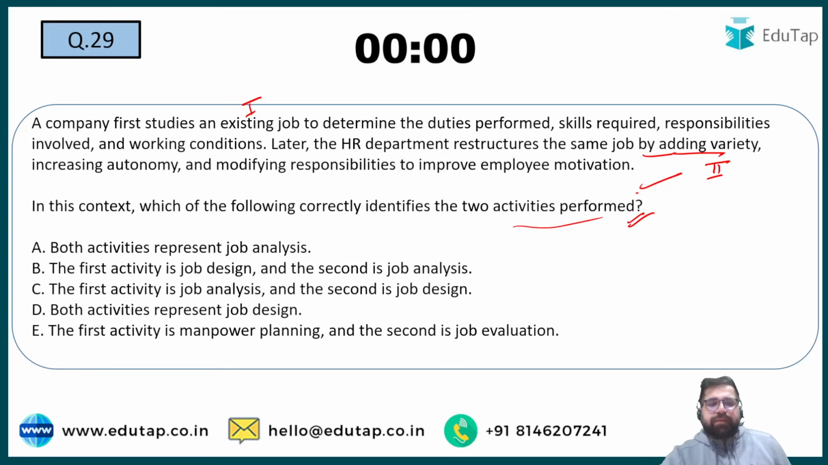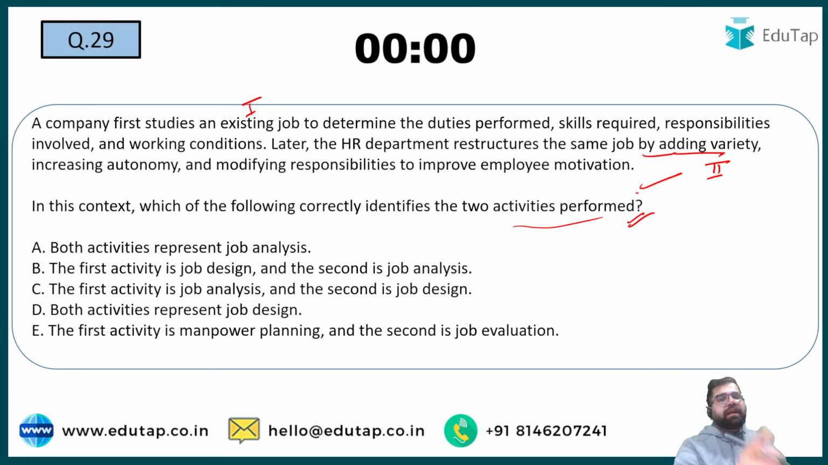Both activities represent job analysis. Okay, the first activity is job design, the second is job analysis. The third option says that the first activity is job analysis and the second one is job design. Both represents job design. The first activity is manpower planning and the second one is job evaluation. So what will be your correct answer?